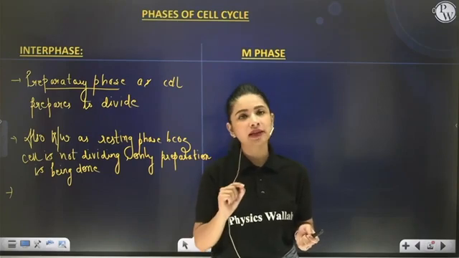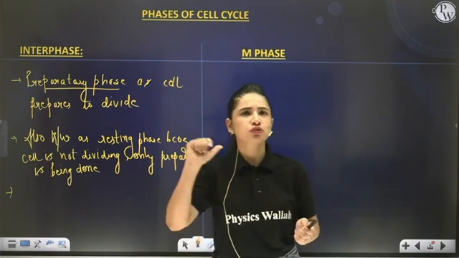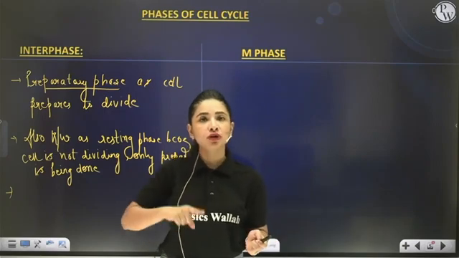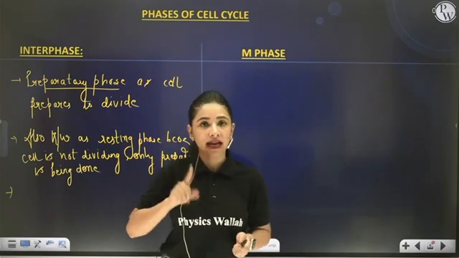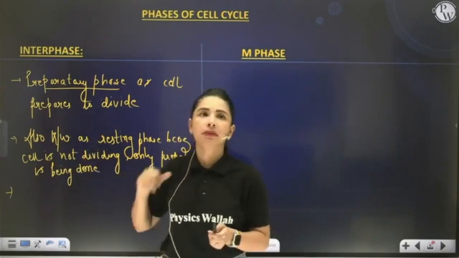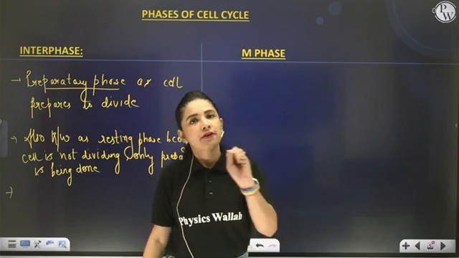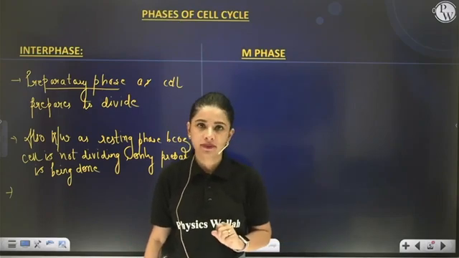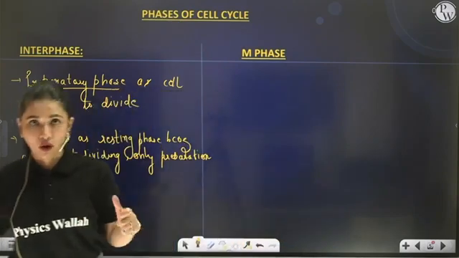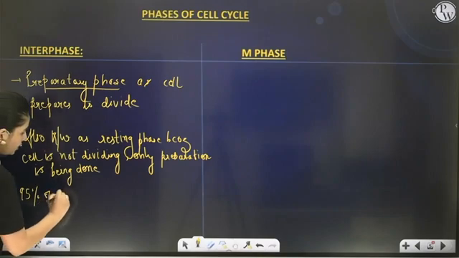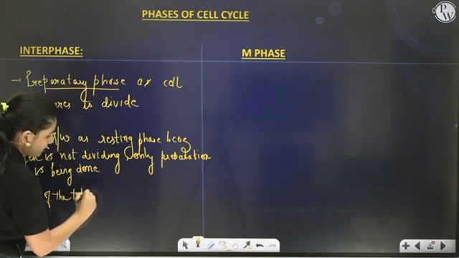So the total time of cell division, if it is 24 hours, like for example in a human cell, 95% of those 24 hours will actually be occupied by interphase. M phase only requires 5% of the total time. So that means interphase is the longest one, which consumes about 95% of the total cell division time.